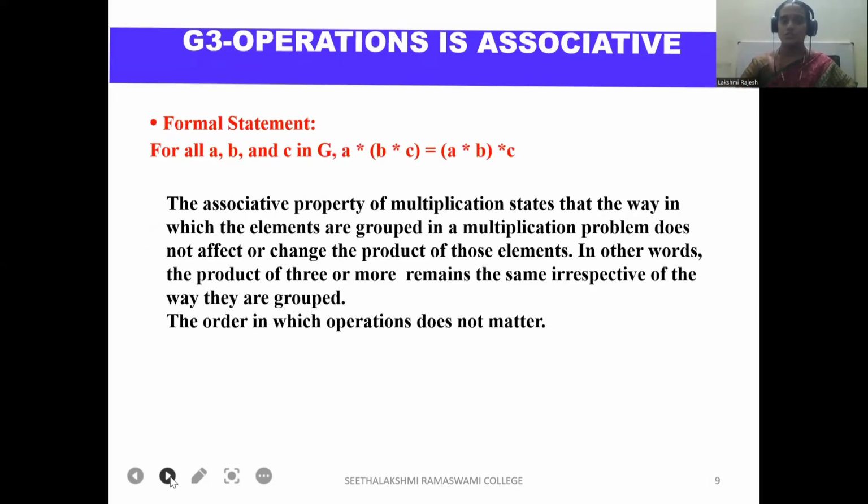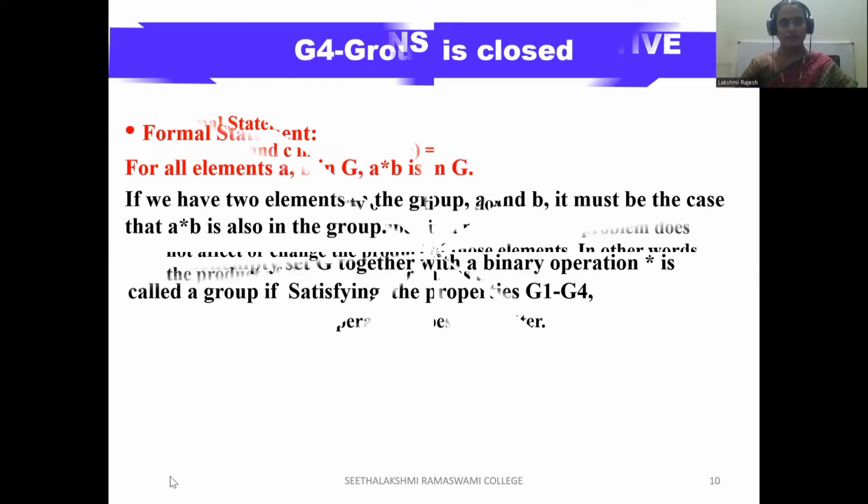Third condition, the operation is associative. For all A, B, and C in G, A star (B star C) equals (A star B) star C. The associative property of multiplication states that the way in which the elements are grouped in a multiplication problem does not affect or change the product of those elements. In other words, the product of 3 or more remains the same irrespective of the way they are grouped. The order in which the operation is performed does not matter.